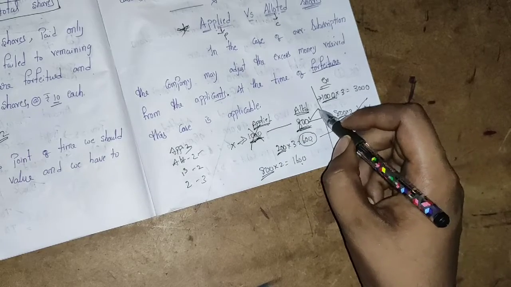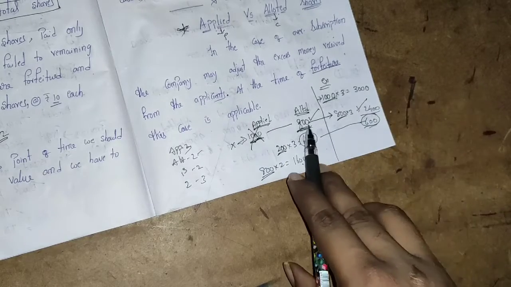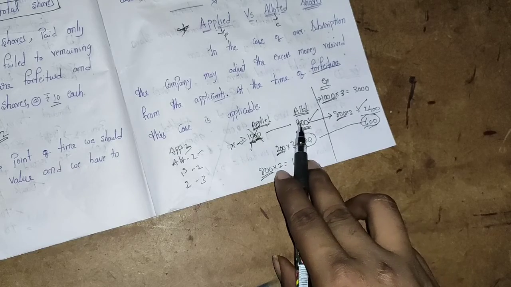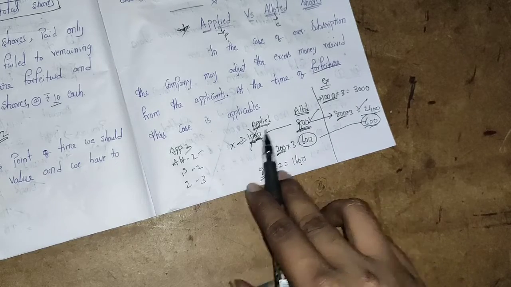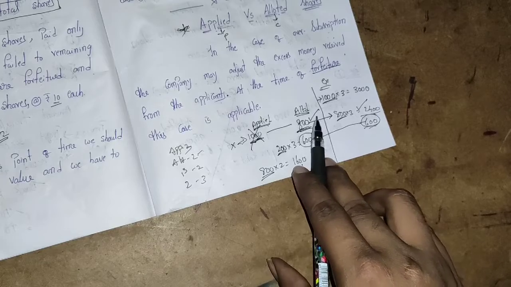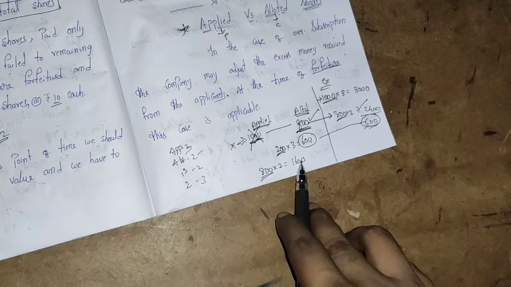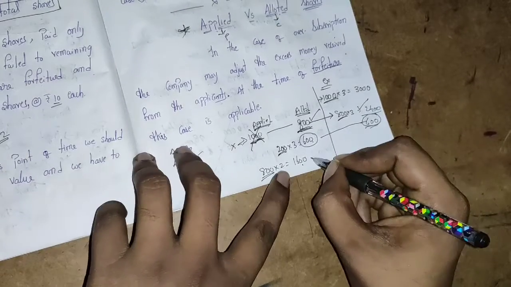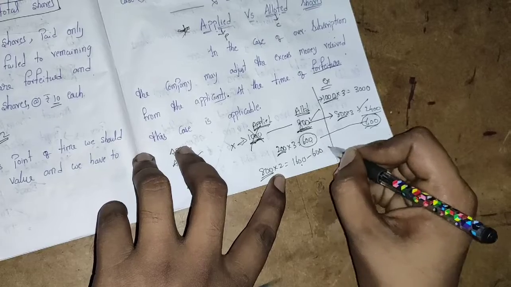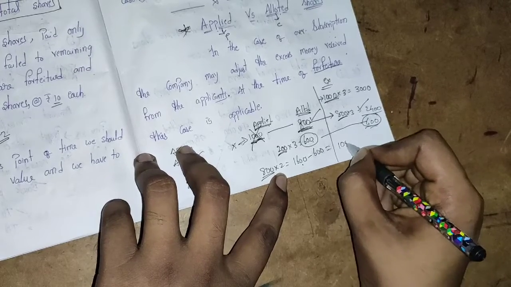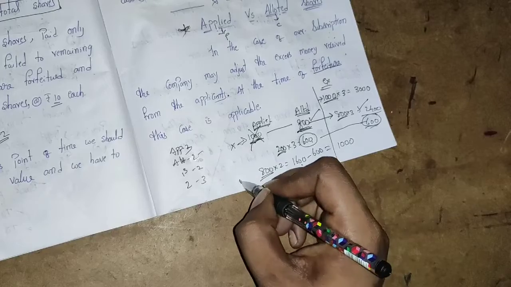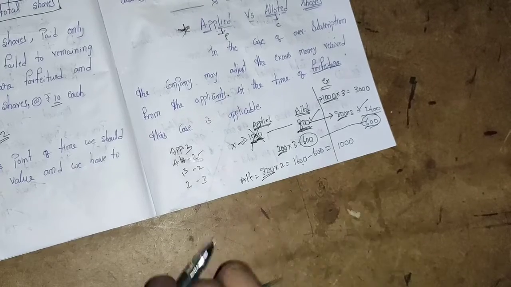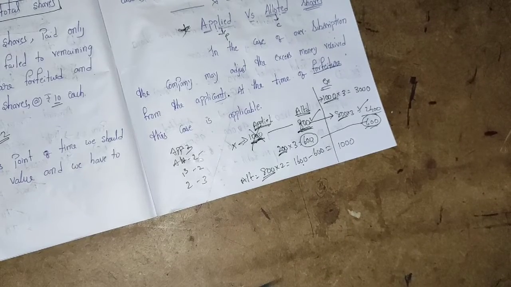Sir, why, sir? Because these are shares allotted by the company only. So we should not consider this 1,000. We should consider only the allotted number of shares. 800 into 2 is 1,600. How much amount did he already pay as excess? 600. So 1,000 is the amount Mr. X has to pay to the company at the time of allotment. I hope everyone understood this. Be very careful. See, the logic is very simple.